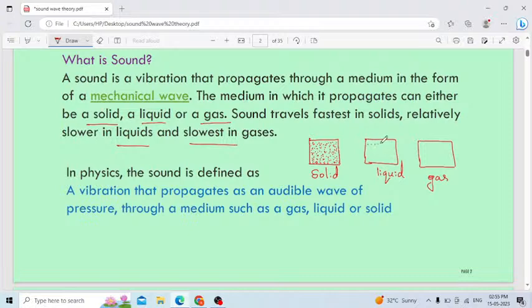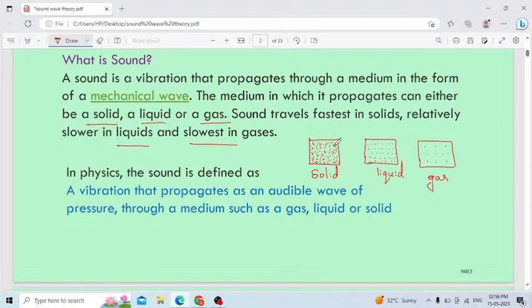Coming to the liquid, you can observe some gap between the particles compared to solid. In the gas, this gap further increases. Here I mentioned that in the case of a solid, sound travels fast. Why in the case of a solid? Why can the sound waves travel fast?